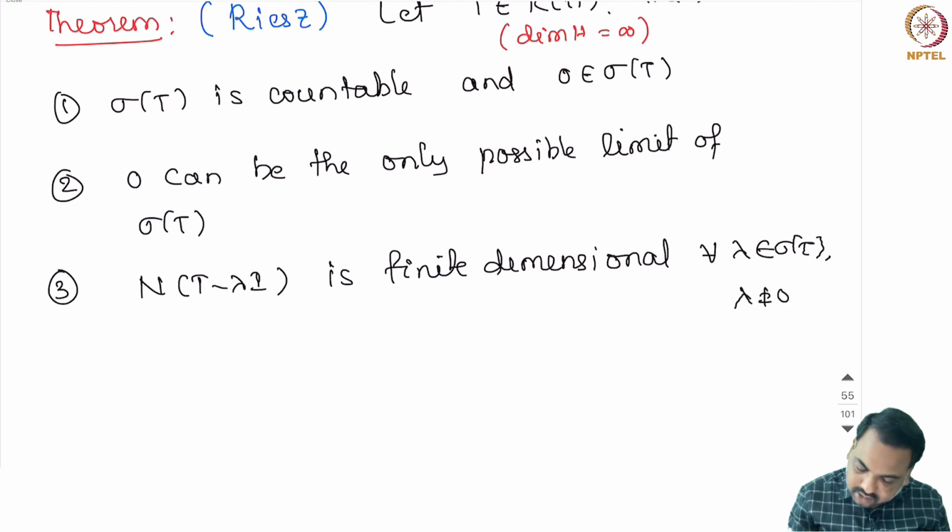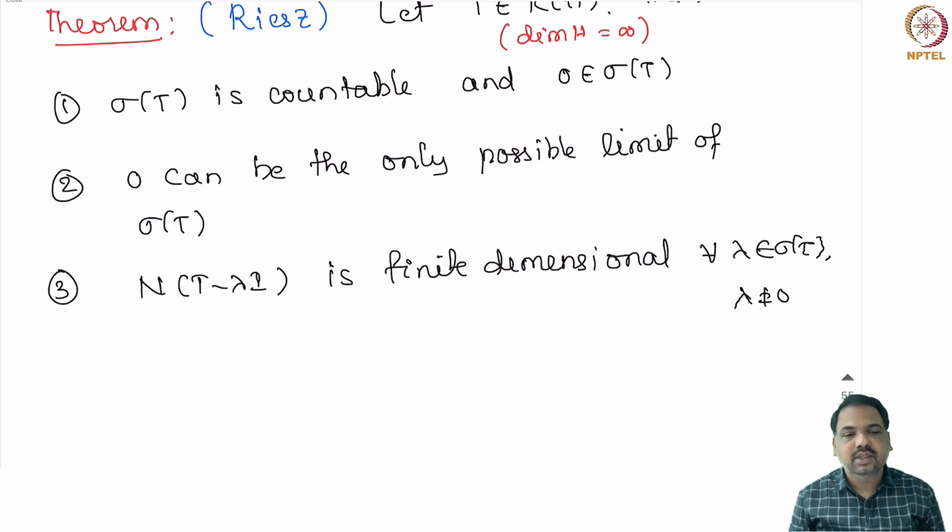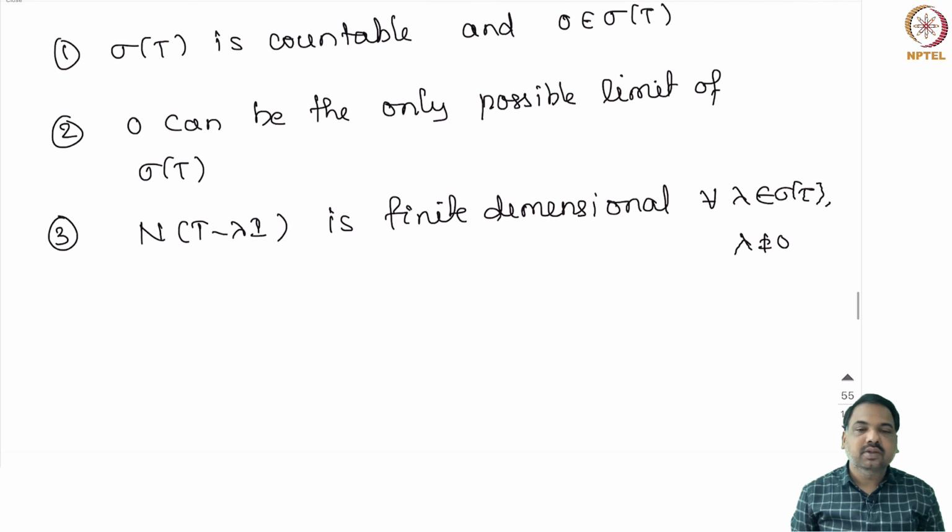lambda non-zero. In fact, we have shown that this is true for every lambda in C, because when lambda is outside the spectrum, T minus lambda is invertible. So, the null space of T minus lambda is 0 in that case. Hence, the third statement is true even for the set of all lambda in C where lambda is non-zero.